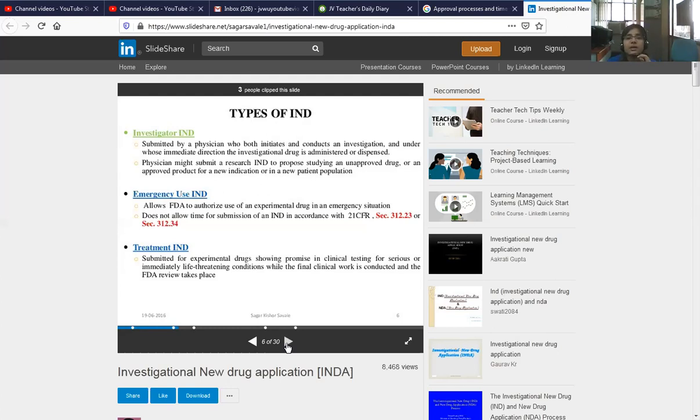Emergency use IND allows FDA to authorize use of an experimental drug in an emergency situation that does not allow time for the submission of an IND in accordance with 21 CFR section 312.23 or section 312.34. Treatment IND is submitted for experimental drugs showing promise in clinical testing for a serious or immediately life-threatening condition while the final clinical work is conducted and FDA review takes place.